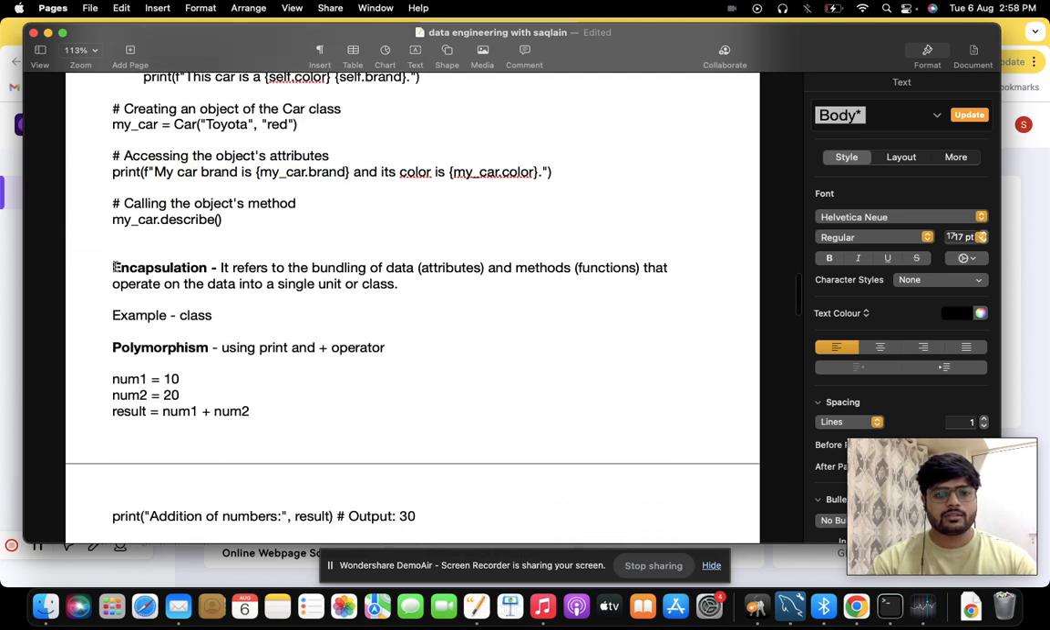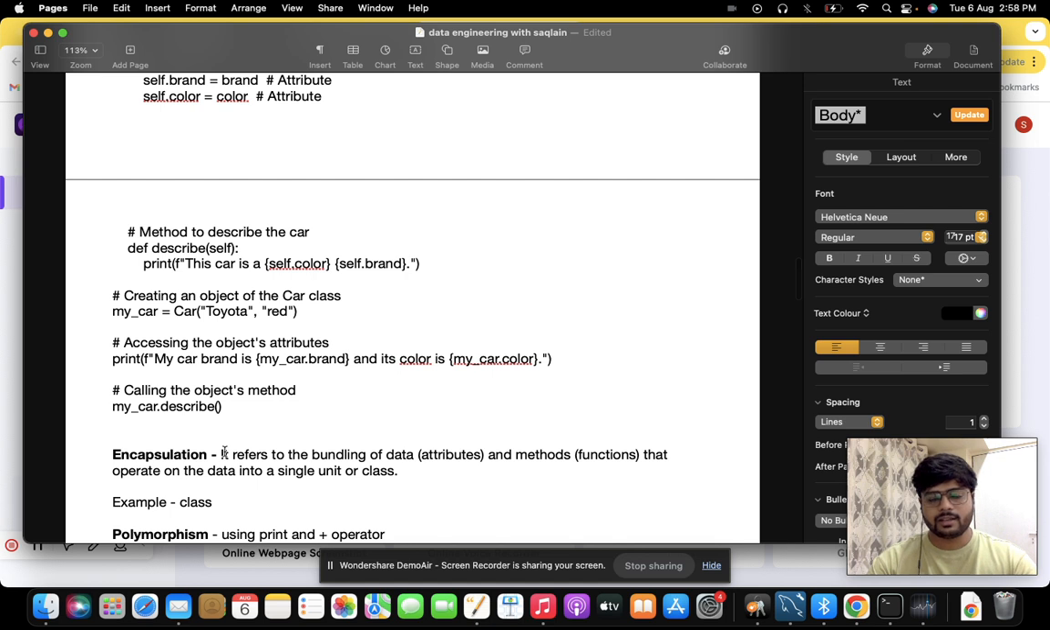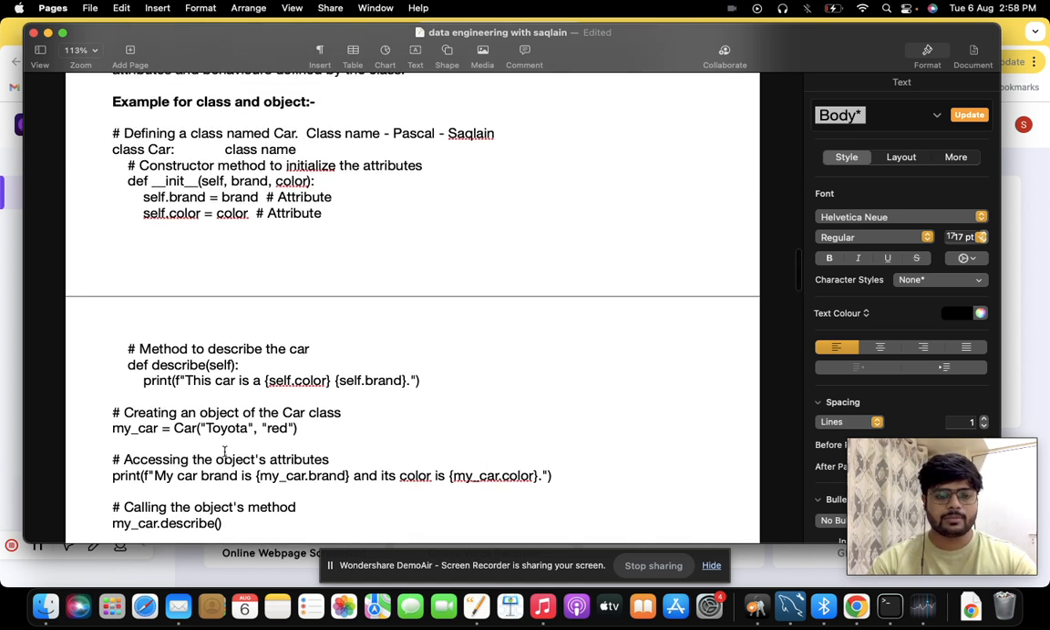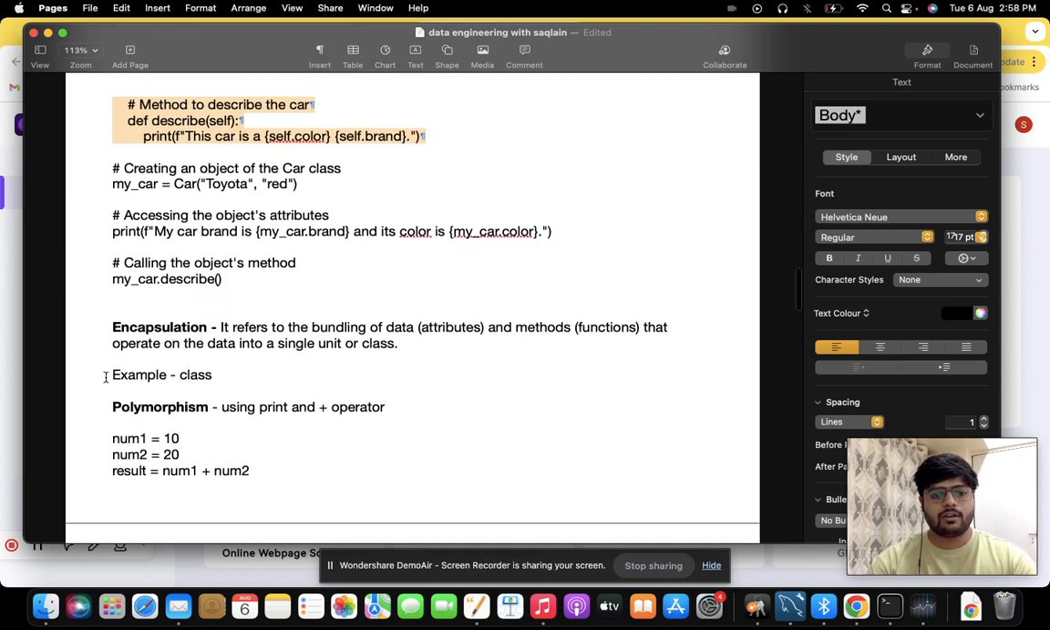Now the next question is, what is encapsulation? Encapsulation generally refers to the bundling of data or attributes and methods in a single unit. So it is similar to a class. The example of encapsulation is the class itself. As we know, firstly we create a class, then we write n number of methods in that, and then we further use it for our objects. So this is an example of encapsulation, the class.